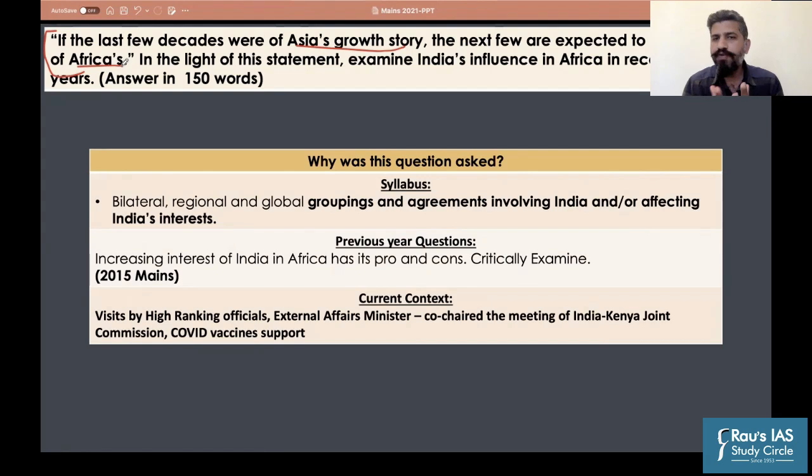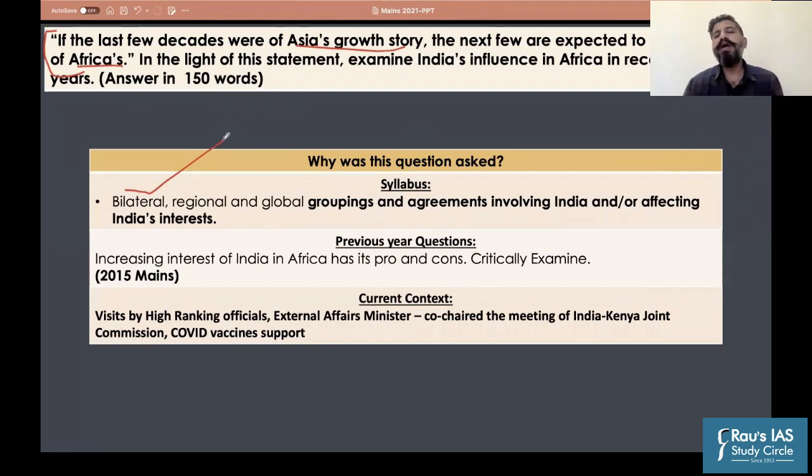So which part of the syllabus will this fall in? It will fall in bilateral relations, right? Because there is no such thing as a part of India's relations with any continent. Because in Africa, what happens is we focus on Africa as a whole, right? That is what is the focus of the world as well. If you look at the US, it is a different country. If you look at Russia, China, there we deal with them bilaterally. Even though in Africa also we have bilateral relations with different countries, the focus is majorly on Africa as a whole. That is why this will form a part of the bilateral relations of India.